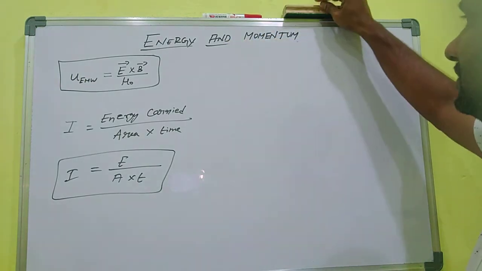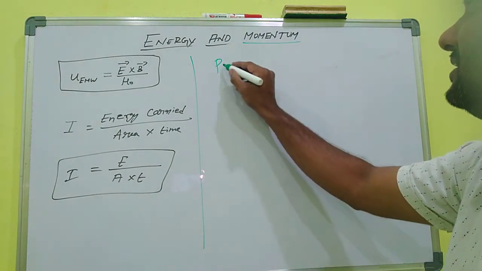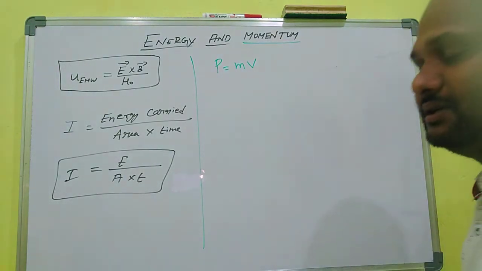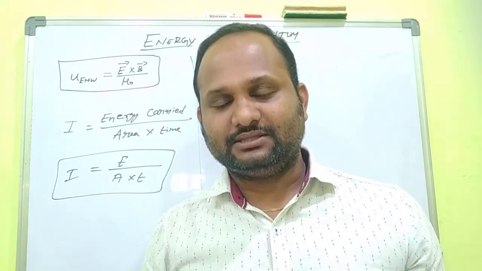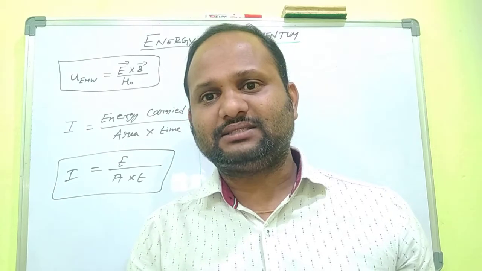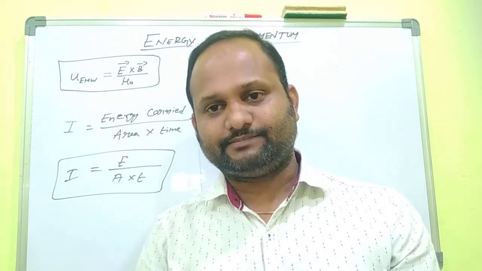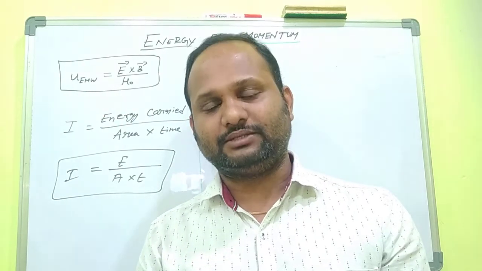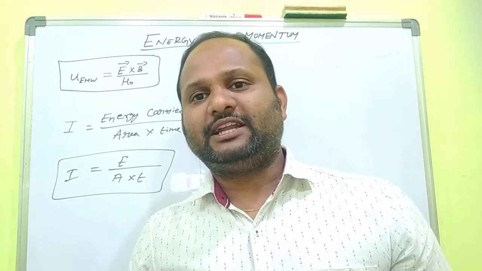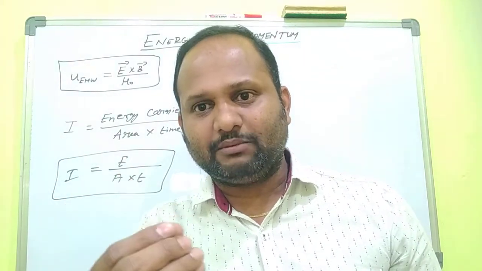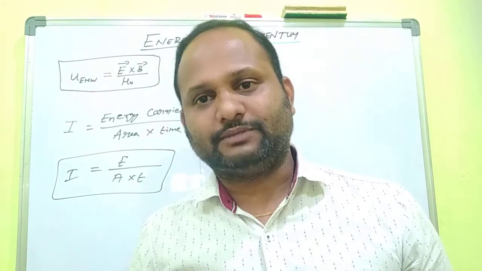The expression for linear momentum for any material object is P is equal to mv. We know very well it. We studied it in the 10th level. Mass into velocity. If any particle has mass and it moves with a particular velocity, then its momentum remains constant. The momentum of a particle remains constant when the particle is moving with a constant velocity. So if a material object has momentum, if light is considered to be a particle, that means a photon, it has some momentum.